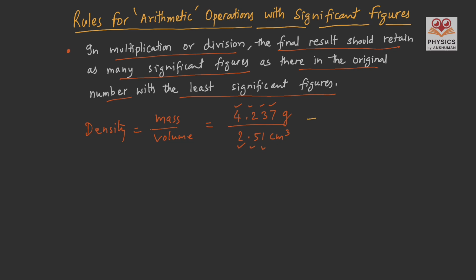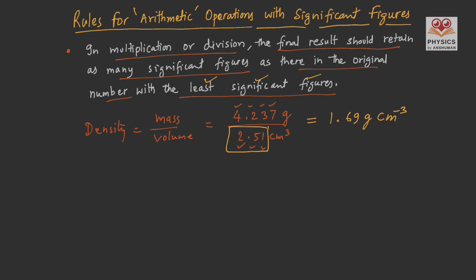So our result has to retain the significant figures of the number with the least significant figures. So the answer of this calculation, mass by volume, should have only 3 significant figures. And the answer is 1.69 gram centimeter minus 3.